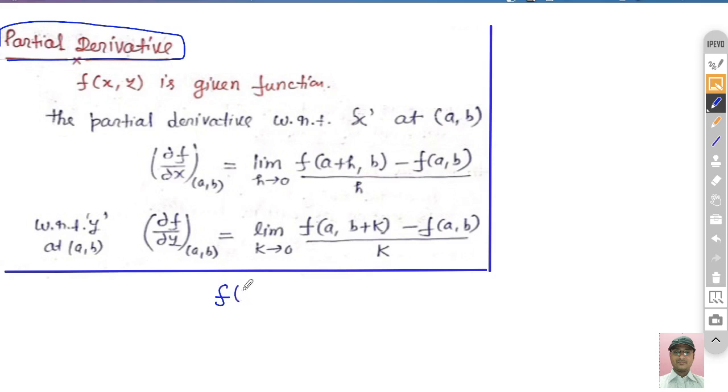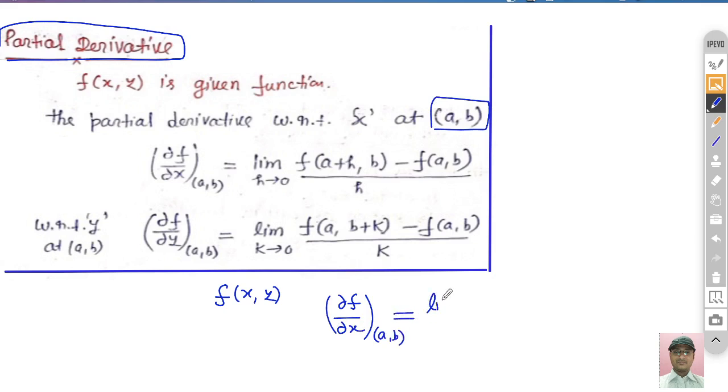Let's suppose this function f is a function of x and y, and we want to find the partial derivative with respect to x at the point (a, b).